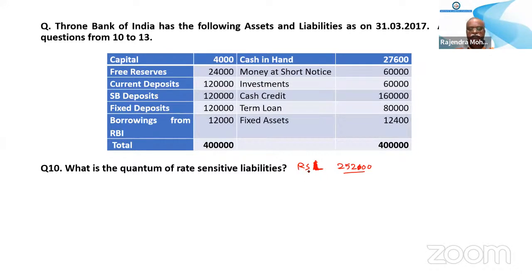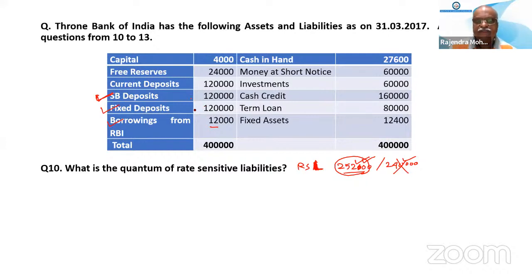Which are rate sensitive? Two persons have 2,52,000, and one has 2,40,000. Savings deposit is one RSL, fixed deposit is one, and borrowing is one. So 240 plus 12 is 252. 252 is the correct answer because borrowing also carries interest.